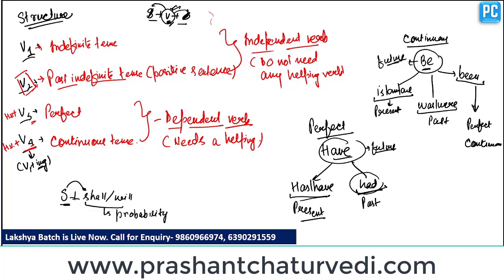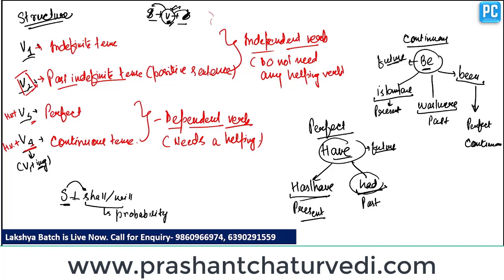So the ing form represents continuous tense and the third form of verb represents perfect tenses. So whether it is present, past or future, if the tense is perfect, we have to use the third form as a main verb in a sentence, and the fourth form when the sentence is in continuous state.